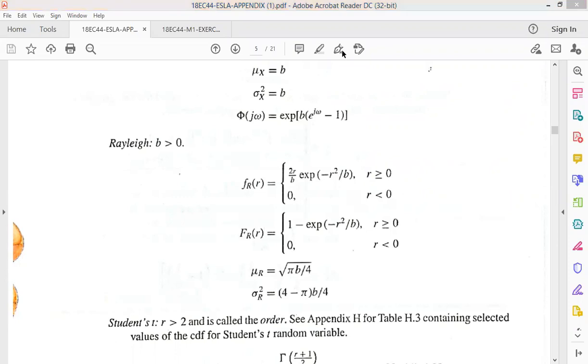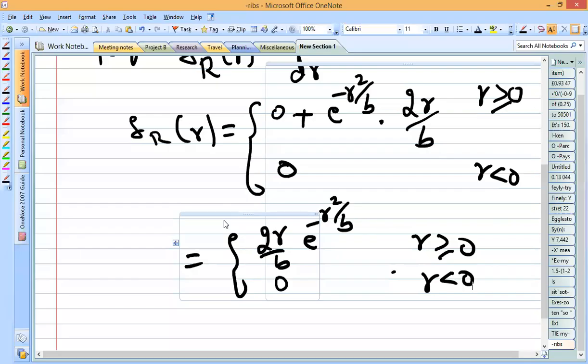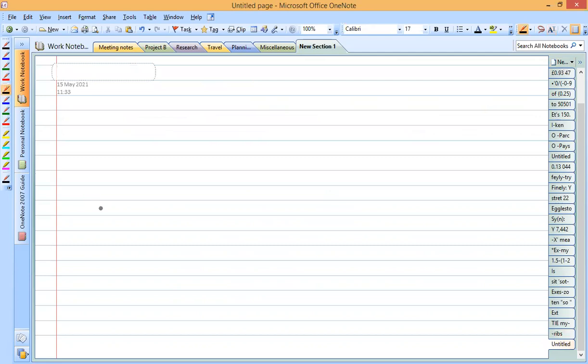So now after getting the PDF, next we have to get the mean as well as the variance. How are we going to get the mean? I'll get a new page here. The mean is represented as mu_r, that you need to remember.